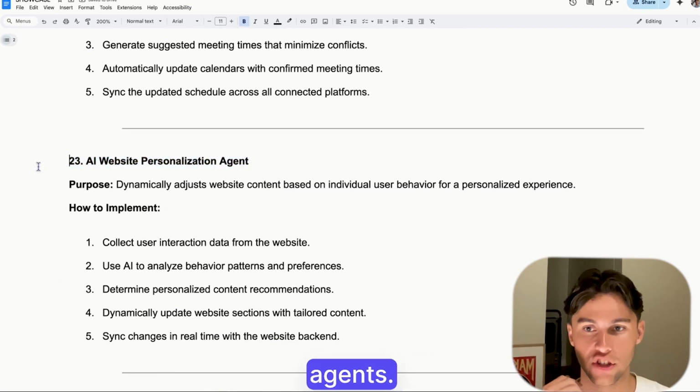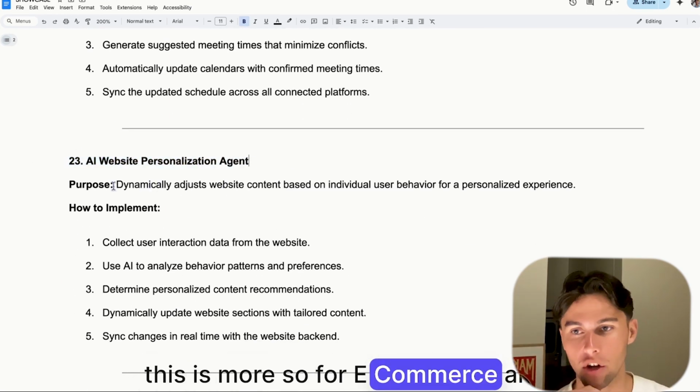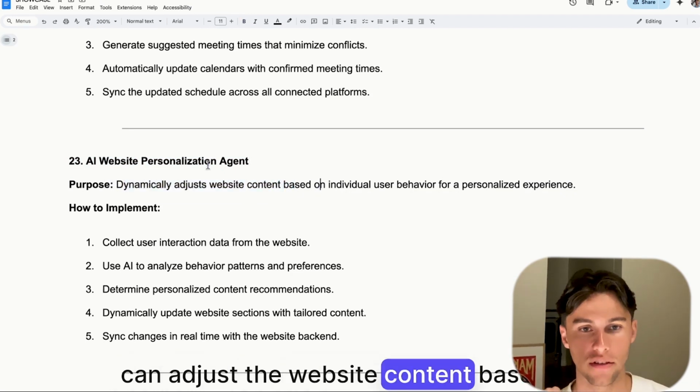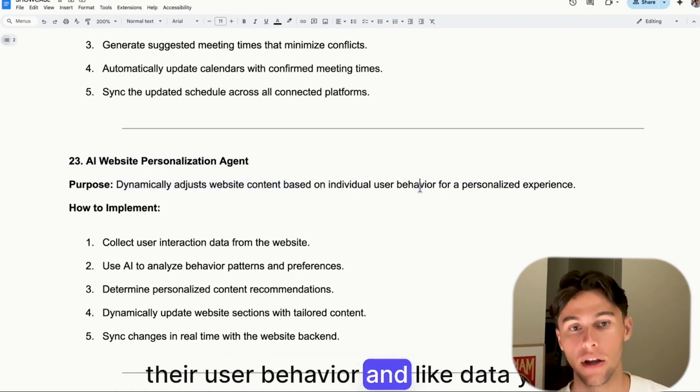Website personalization agent. So this is more so for e-commerce, and I think Klaviyo already does this, but it's just another example where you can adjust the website content based on their user behavior and data you have on them.